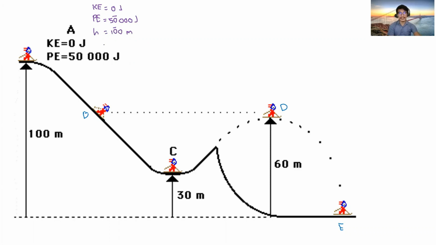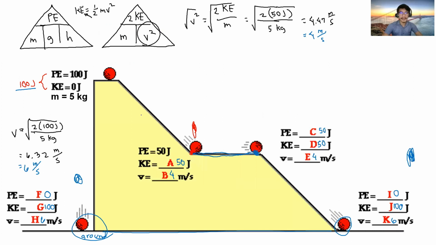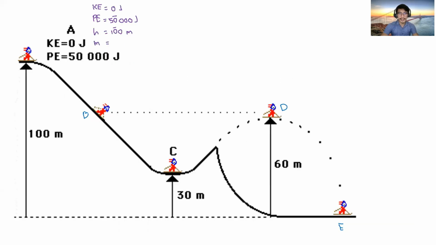Okay, say wala diri. So mass, wala tay mass. So we need to solve for the mass. Asa man related si mass? Related si mass sa potential energy and kinetic energy.